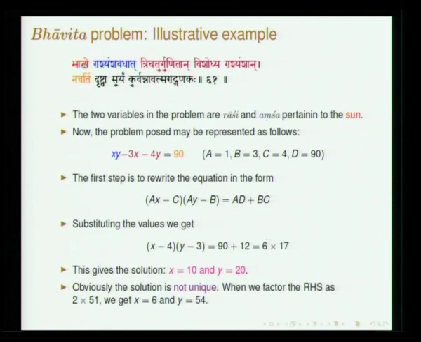An example: he says bhanoho rashyamsha vadhat trichadar gunitat vishodhya rashyamsan, navatim drishtva suryam kurvan avatsarat ganakaha. This phrase avatsarat ganakaha is an interesting phrase. Ganakaha means a mathematician.